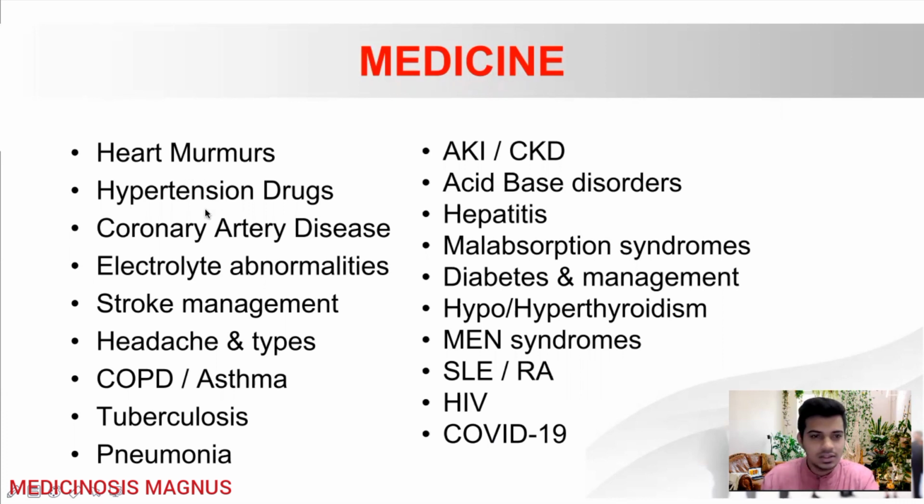The next topic will be hypertension. Mainly in hypertension, you'll see about the criteria for diagnosis and the complications, the urgency, emergency, and you will also be concentrating more on the drugs part. That is the ACE inhibitors, ARBs, beta blockers, calcium channel blockers, and diuretics.